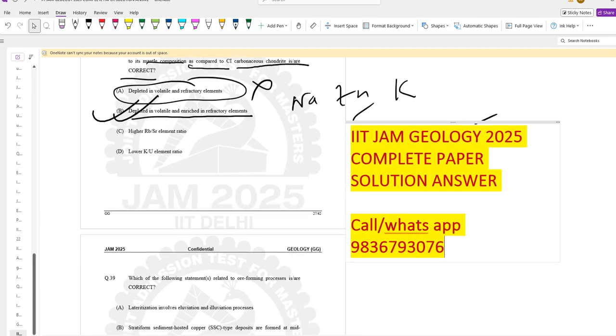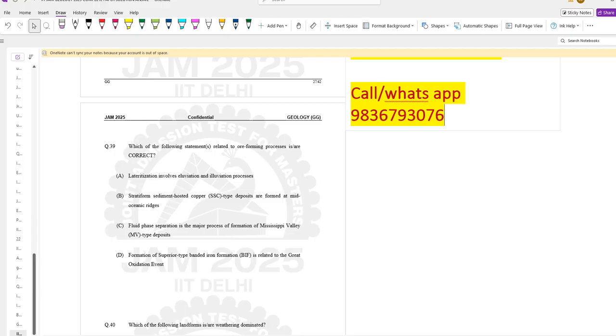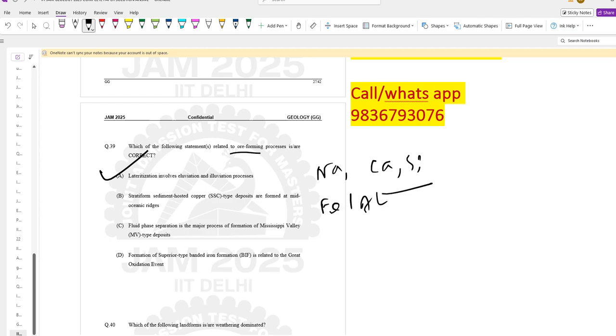Today I will be solving the IIT JAM paper, starting from question number 39. Which of the following statements is related to the ore forming process? Lateritization involves eluviation and illuviation processes. This is correct, because eluviation is leaching of mobile elements like sodium, potassium and silicon out of the upper levels, and illuviation is accumulation of less mobile elements like Fe and Al oxides in the lower profiles.